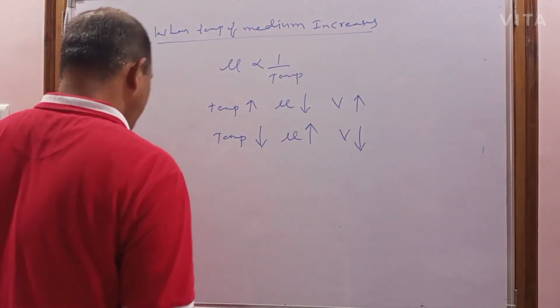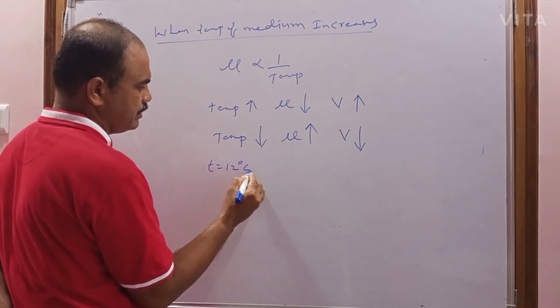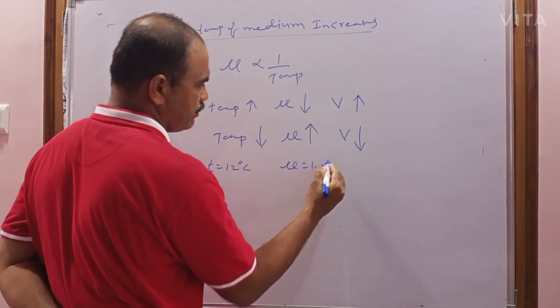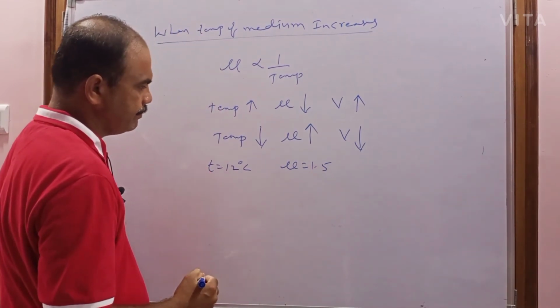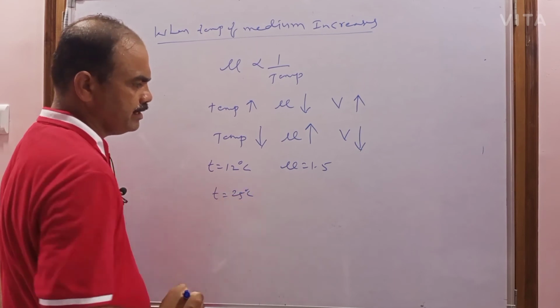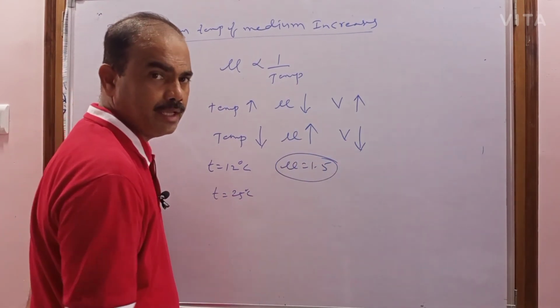For example, at a particular temperature, 12 degrees Celsius, the refractive index of the medium is considered 1.5. If the temperature increases to 25 degrees Celsius, what happened? The medium does not have the same refractive index.